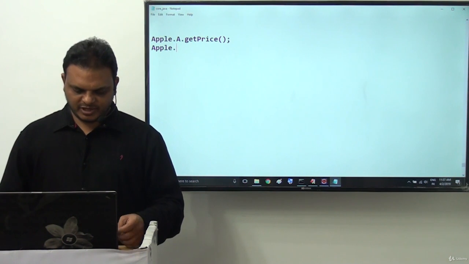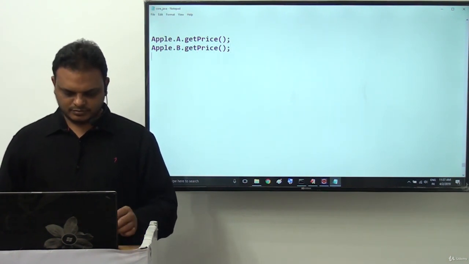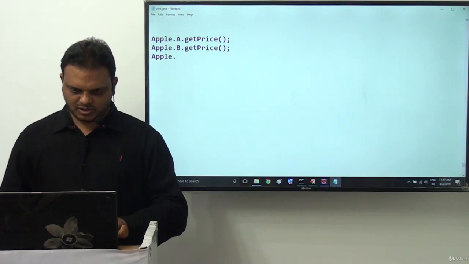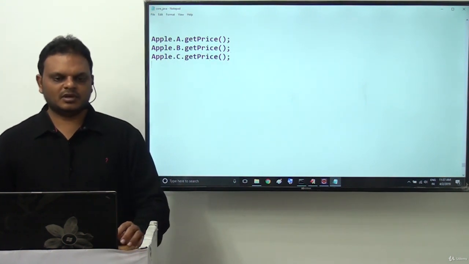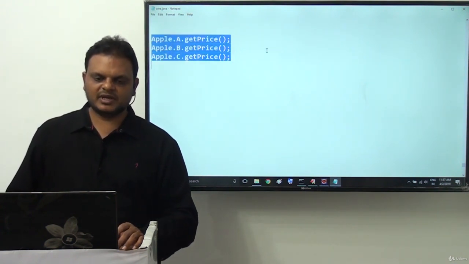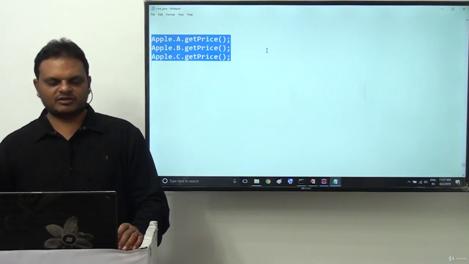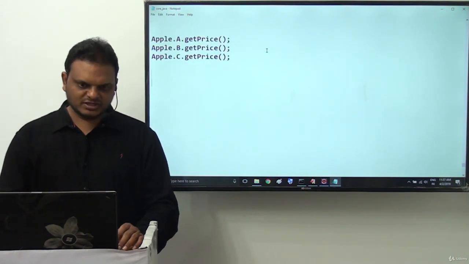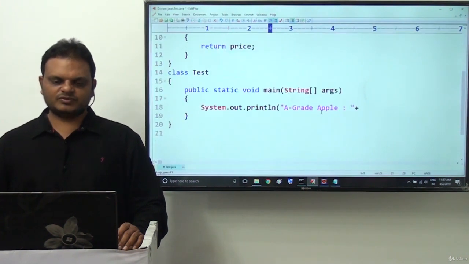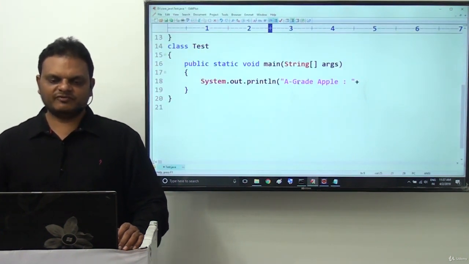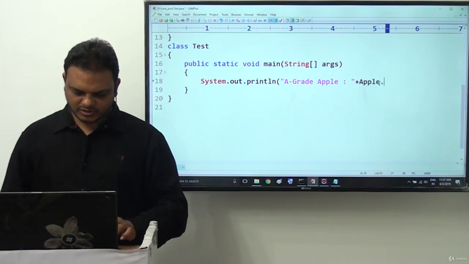Next, Apple dot B dot getPrice, and Apple dot C dot getPrice. Apple dot A dot getPrice method, Apple dot B dot getPrice method, Apple dot C dot getPrice method, we are getting directly now. By using this approach only we are able to access the respective things. Now let us check this one. System.out.println of A grade Apple price is Apple dot A dot